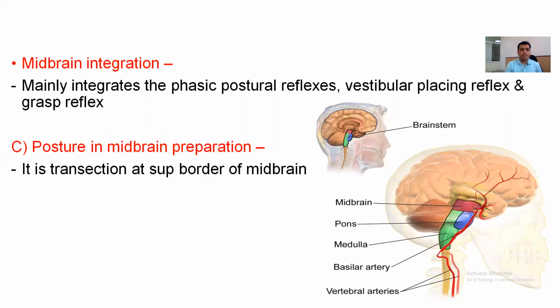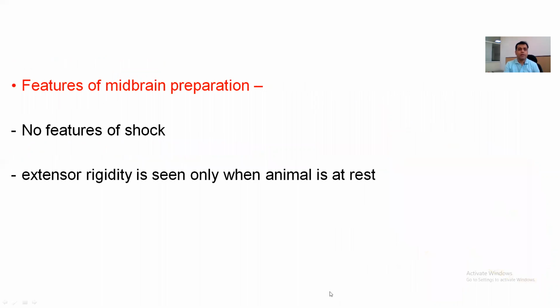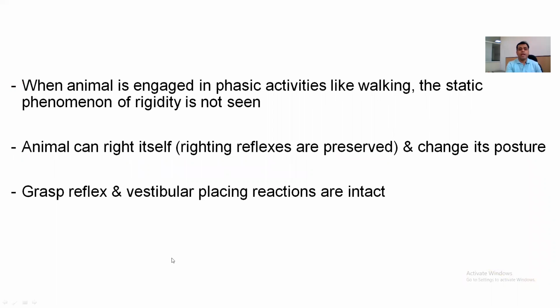Posture in midbrain preparation: it is a transection at the superior border of the midbrain, at this particular level. This is the superior border of the midbrain. Features of midbrain preparation include that it doesn't have any feature of shock as we have seen in the spinal preparation. Extensor rigidity is seen only when the animal is at rest. When the animal is engaged in phasic activities like walking, the static phenomenon of rigidity is not seen. The peculiarity or specific feature is that it is only seen when the animal is at rest.